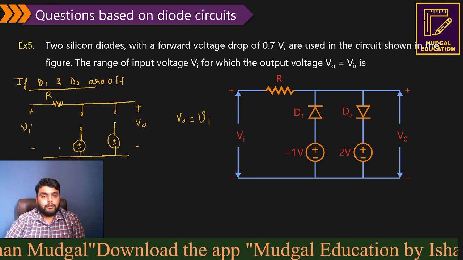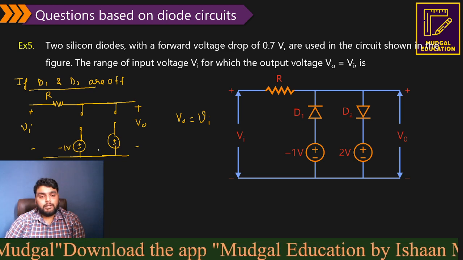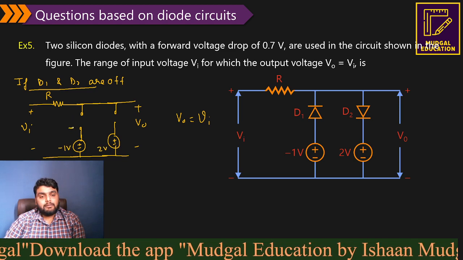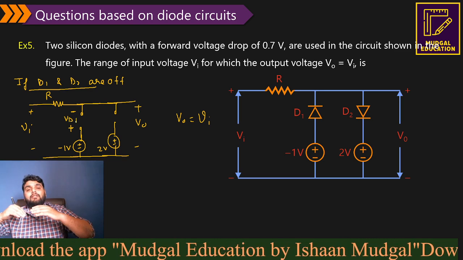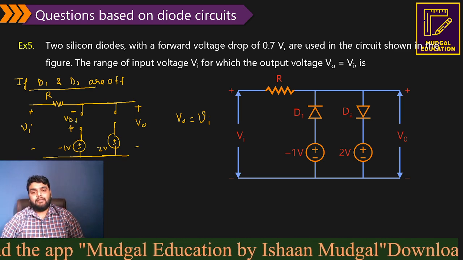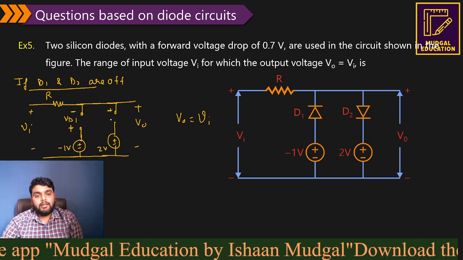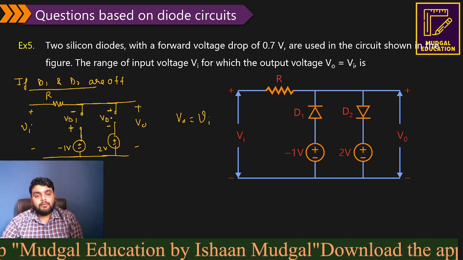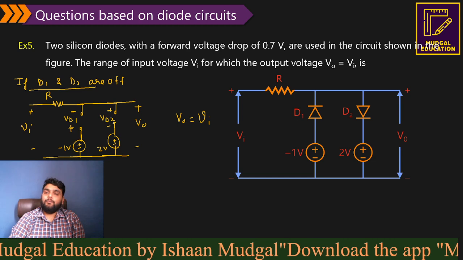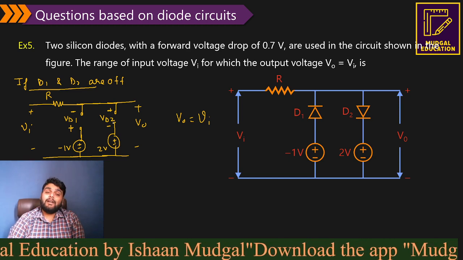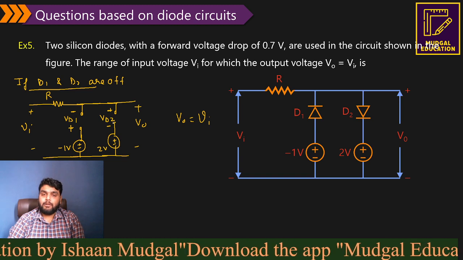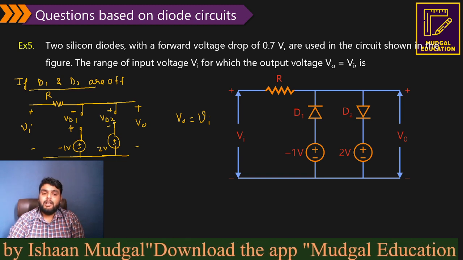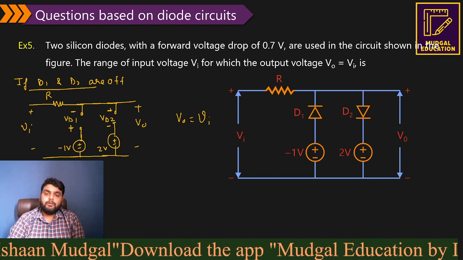How? See very carefully. It is minus 1 volt, it is 2 volt. Now this is plus minus VD1. Why? Because anode is always kept at positive terminal, cathode is negative. Here the anode is here, cathode is here. So it is VD2. Now again I need to find out VD1 here, and I need to find out VD2 here. Simple concept. You're understanding here. You need to find out VD1, you need to find out VD2.